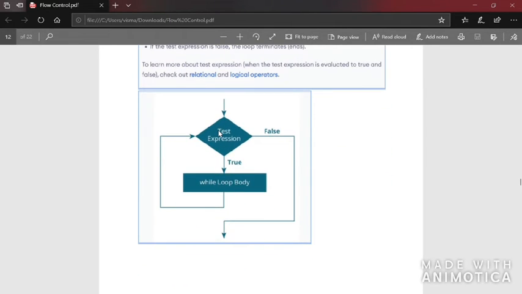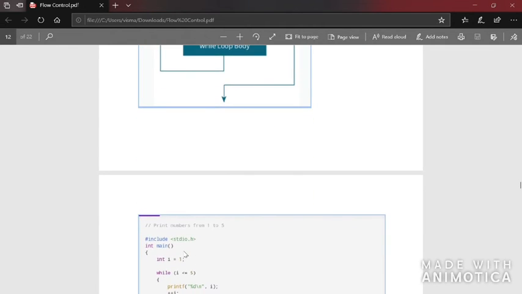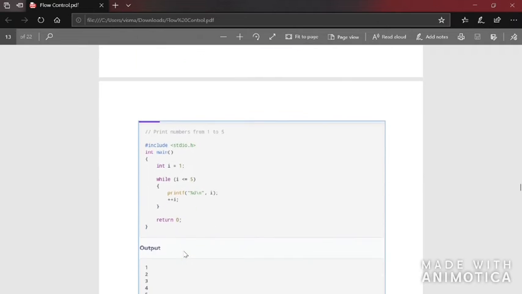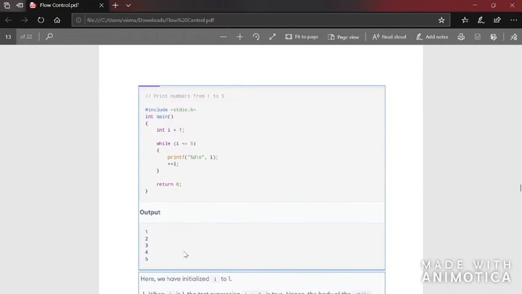See here, there is a test expression, and then there is the while loop body, and again that test expression is checked. If it is false, it comes out of the loop. That is, the execution of the body of the loop is terminated. So here there is a simple program. This is a simple program to print numbers from 1 to 5. Now let's see how it is done.